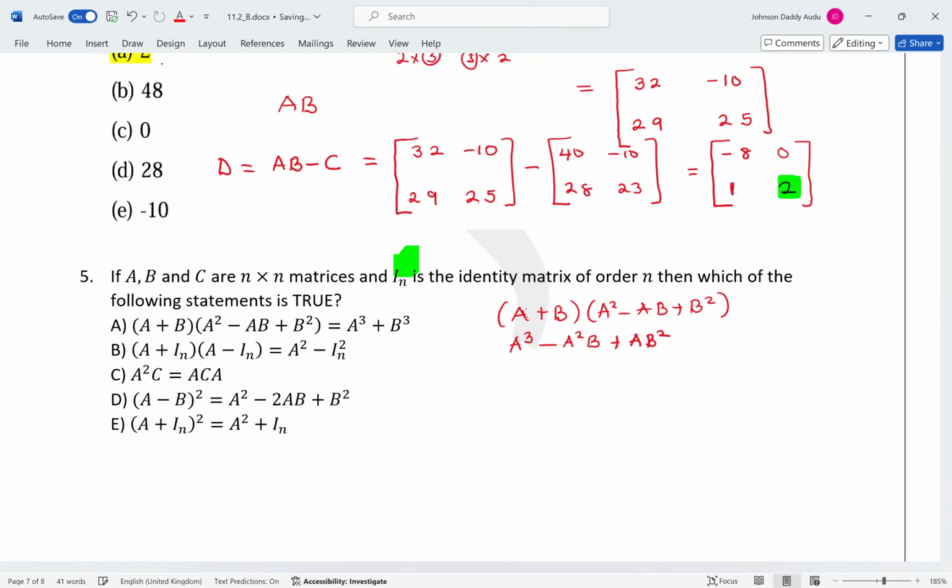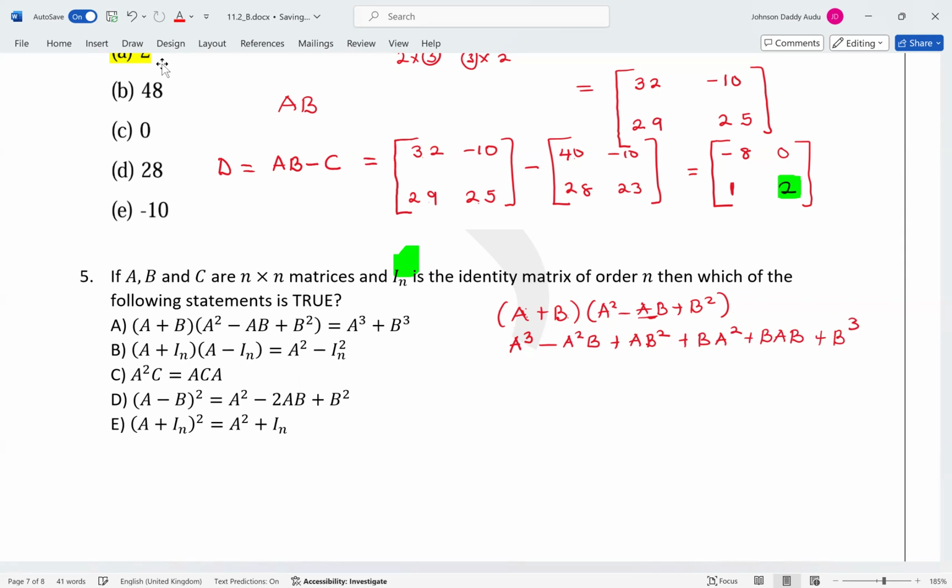So now you have B times A squared. So this is going to be B A squared. Then you take B and multiply this one. But remember, you are multiplying from the left. So the B will remain as B A B. Then you take B and multiply the last one, which is B cubed.